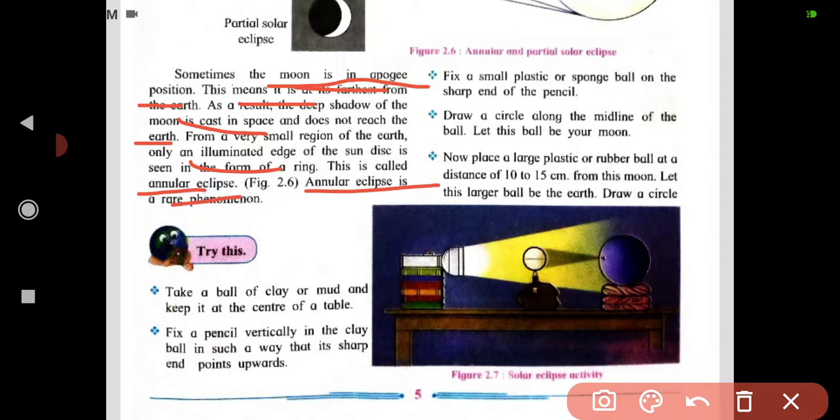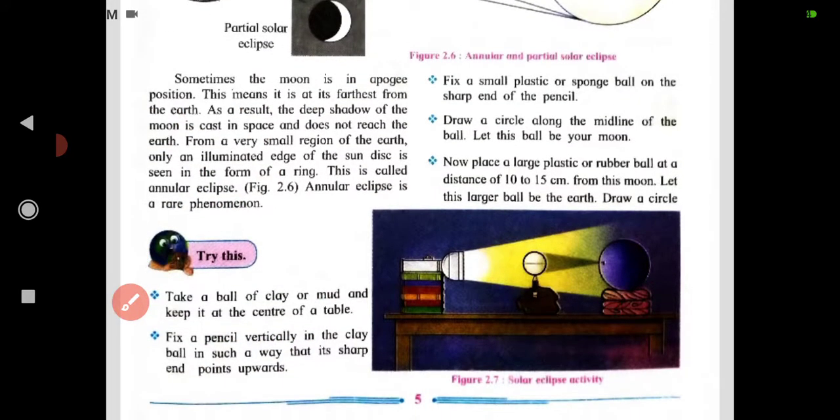Try this. Take a ball of clay or mud and keep it at the center of a table. Fix a pencil vertically in the clay ball in such a way that its sharp point is upwards.